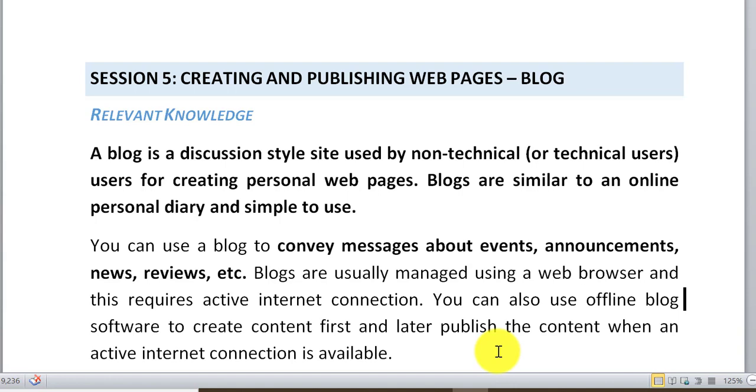You have heard that many times persons write their views, their personal feelings in their personal diary. Rather than writing our views in a personal diary, we can share them with everyone. If we are a good writer, either in Hindi or in English or in any other language, we can use the free website. It is called a blog. And we can also use an offline blog. It means we first create our diary or write our post, and when we get the internet connection, then only we publish it.